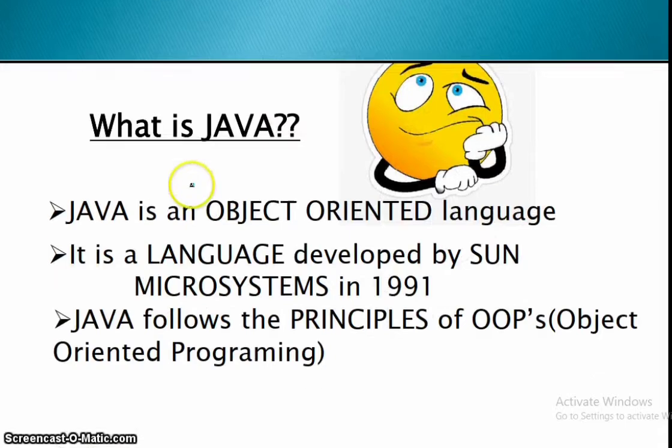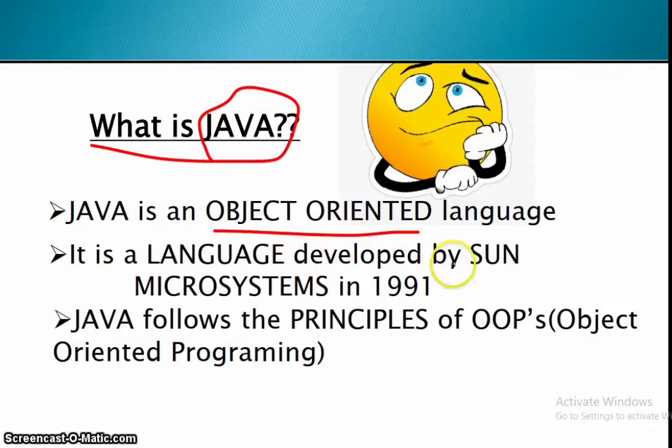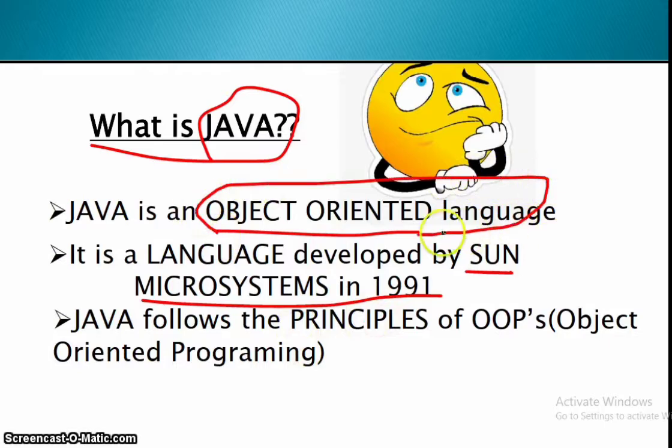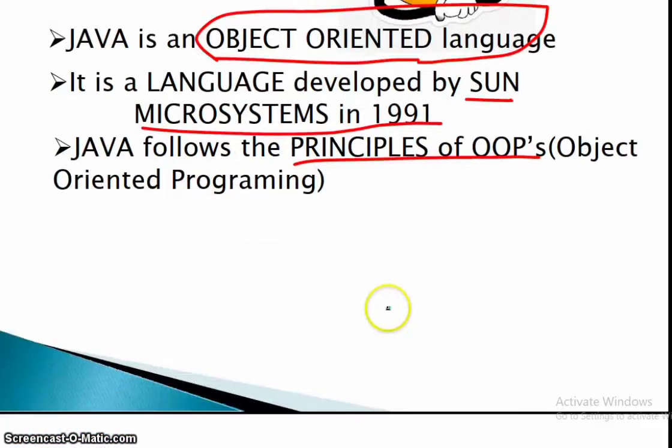When you heard the word Java for the first time, you would be wondering, what is Java? Java is an object-oriented language which was developed by Sun Microsystems in 1991. Object-oriented language means that it follows the principles of OOPS. What is OOPS? Object oriented programming structure. So what are the principles that Java follows?